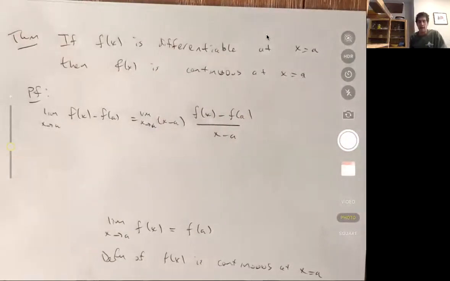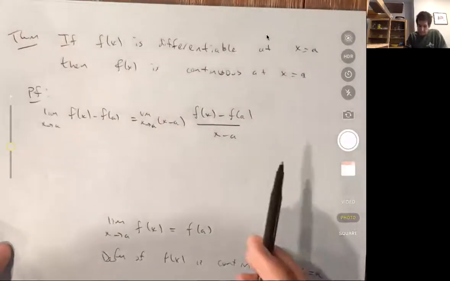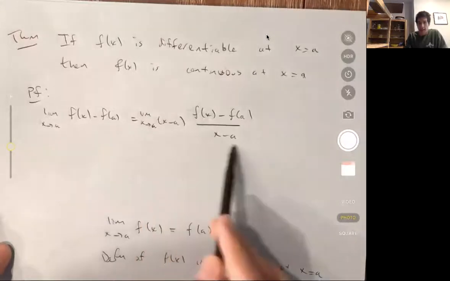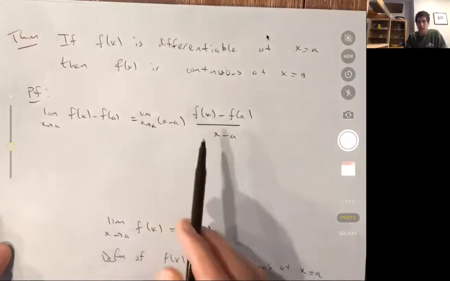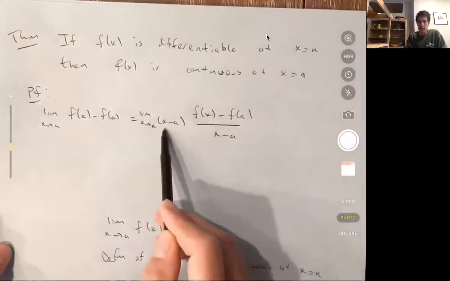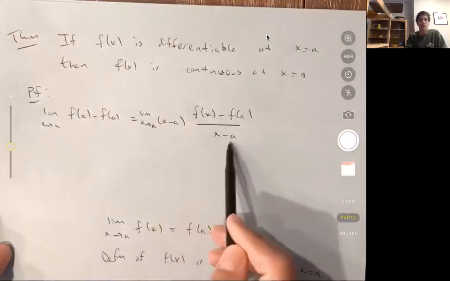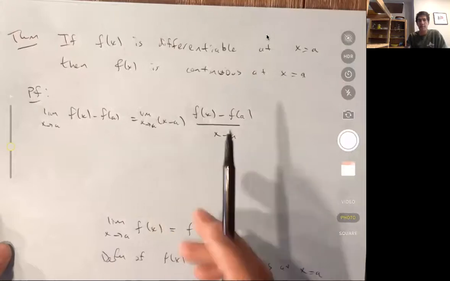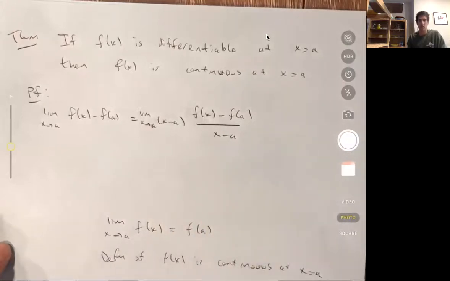Now I can evaluate this using the rules of limits. This is the product of two functions: x minus a and this difference quotient. If both of these limits exist individually, then I can take the limits individually and multiply them.